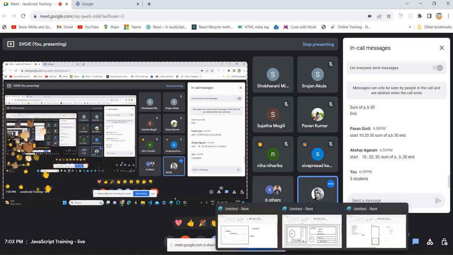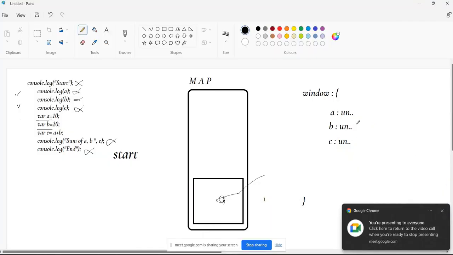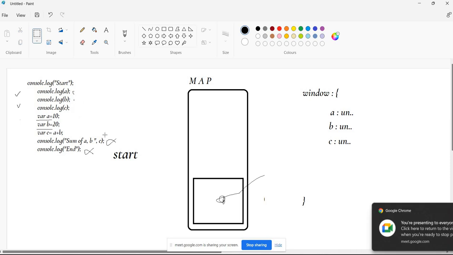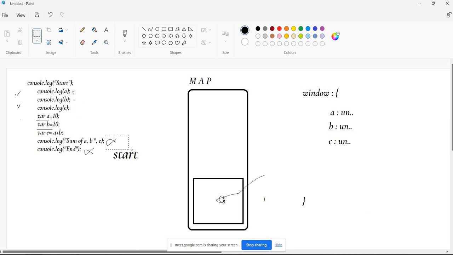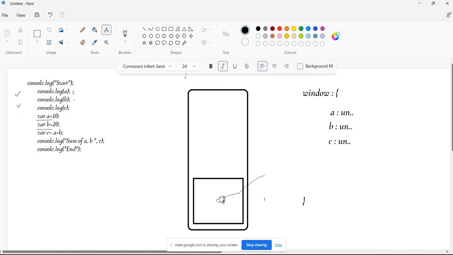Very good. Now, Shobharani, get ready for phase two. Yes, sir. So again, phase 2 will start from line number 1, right? Yes, sir. Wait one minute. I will just remove these things because it will again come from the start. What is the name of phase 2? Execution phase. Fantastic.